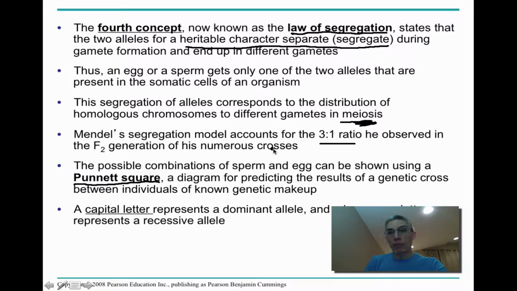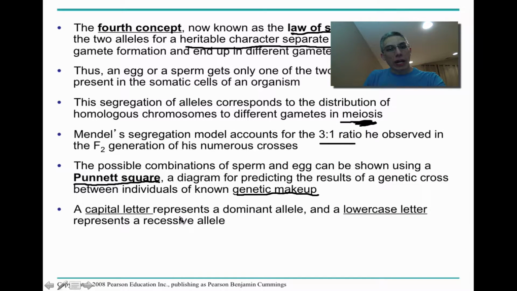A Punnett square is a diagram for predicting the results of a genetic cross between individuals where we have a solid idea of their genetic makeup. A capital letter represents the dominant allele, and a lowercase letter represents the recessive allele.